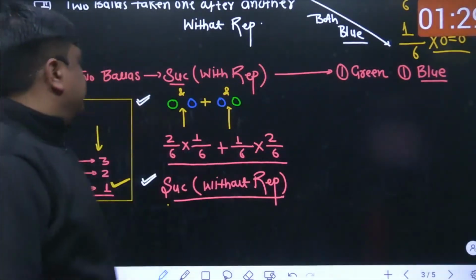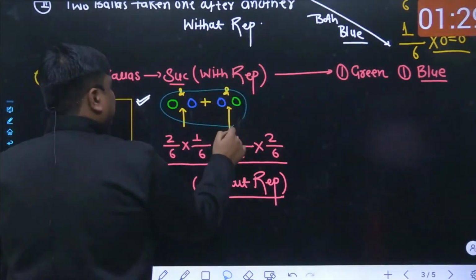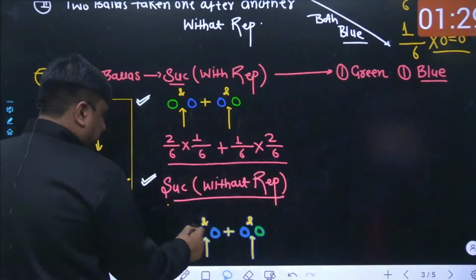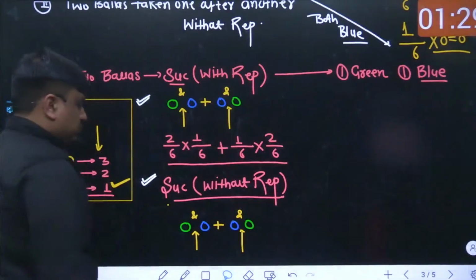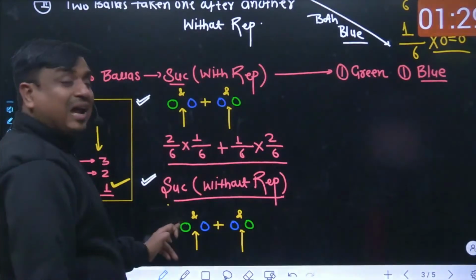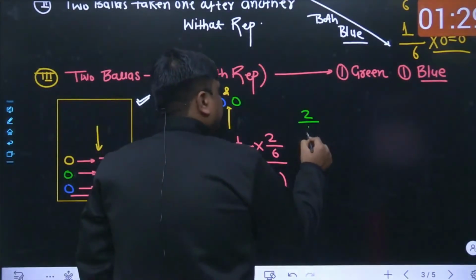Without replacement, again, the same two sequences are getting followed. Either you could have selected the first one as a green and the second one as a blue, or alternate. Just reverse. So, how many different ways could you have selected green out of 6 balls? The total number of green balls is 2 out of 6.